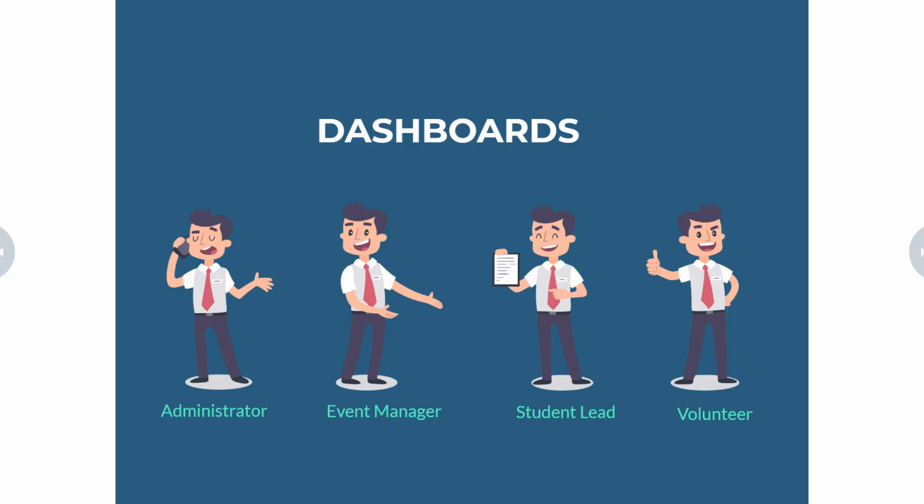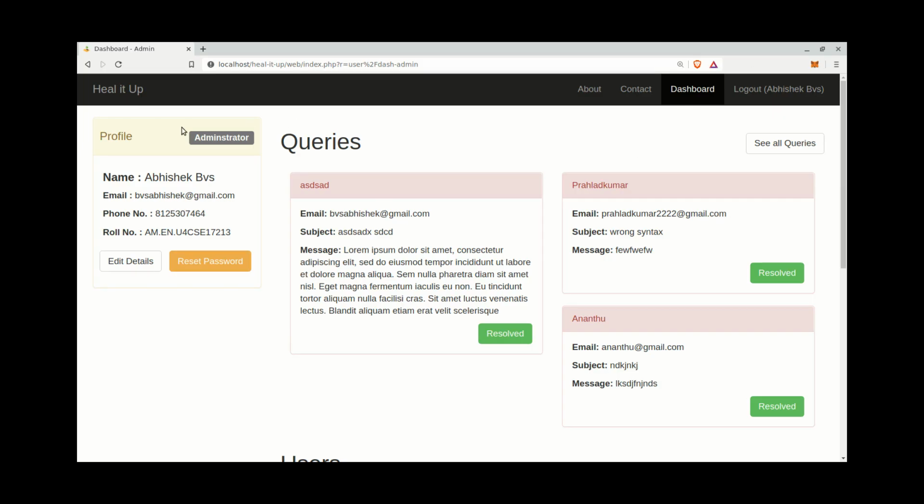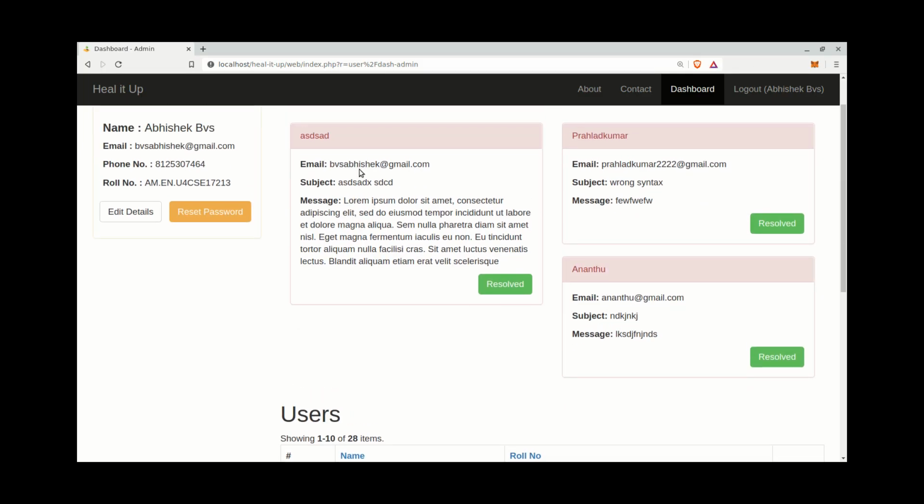Now we can see the dashboards. According to their role, the views of the dashboards change. Basically, the profile of the logged in person is shown with their complete details, and on the other side, they can see the privileges available to them. There are different roles in the web application, namely event managers, volunteers, students, and administrators. The administrator will get all the queries from the contact form and can mark them resolved.